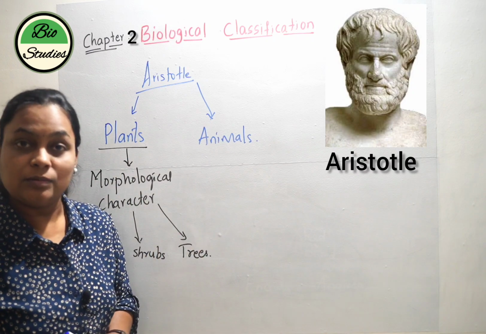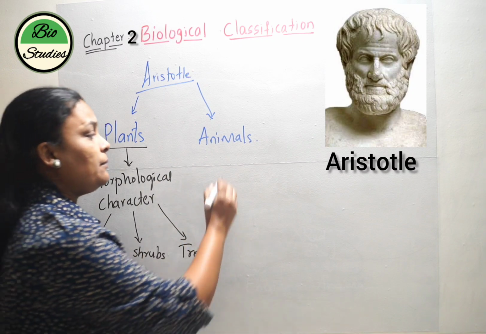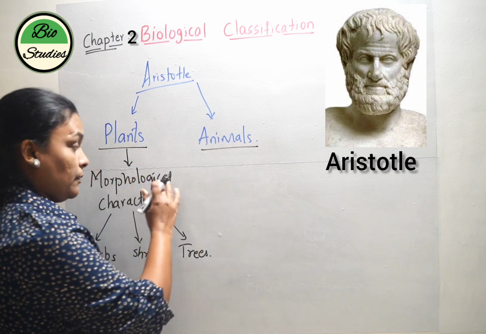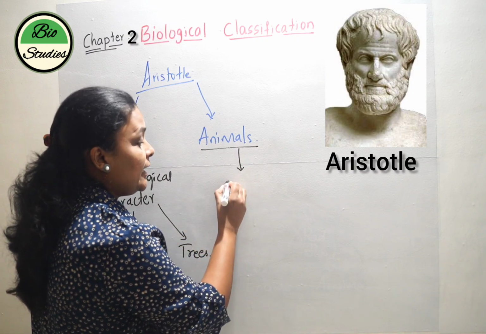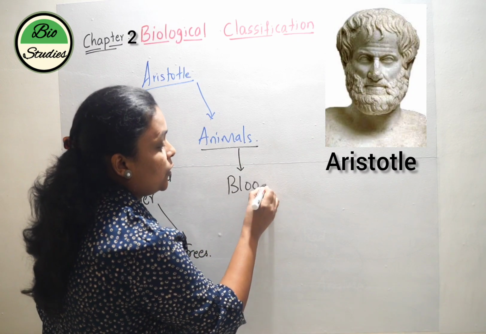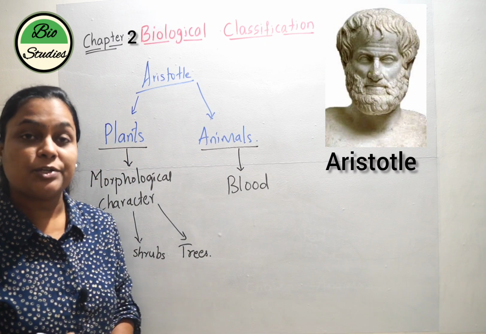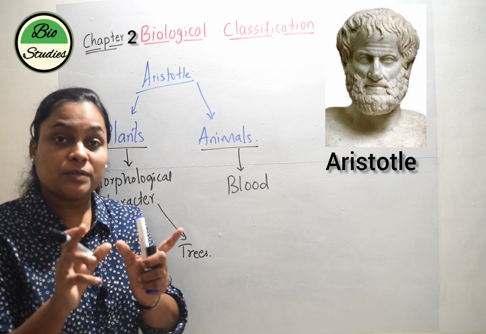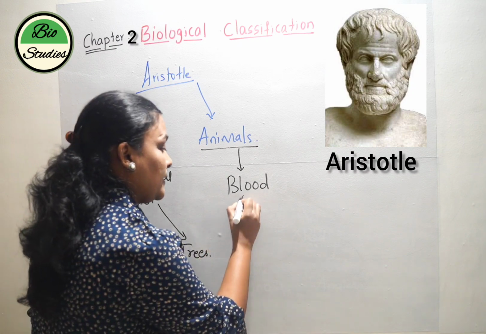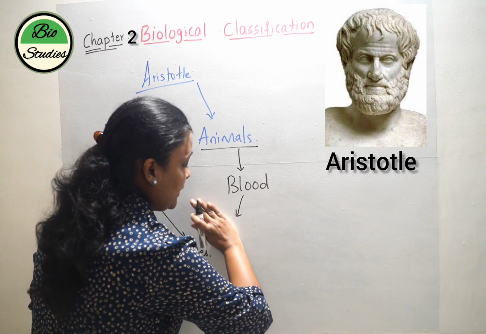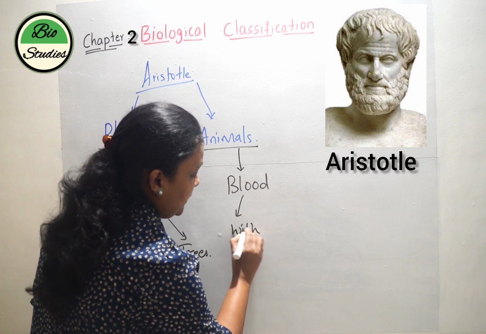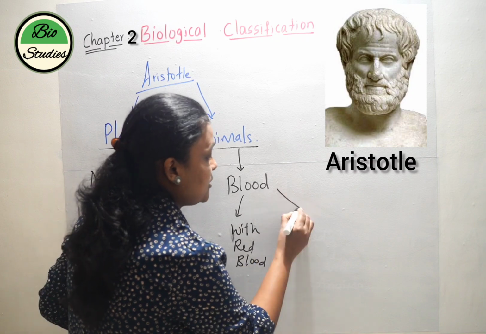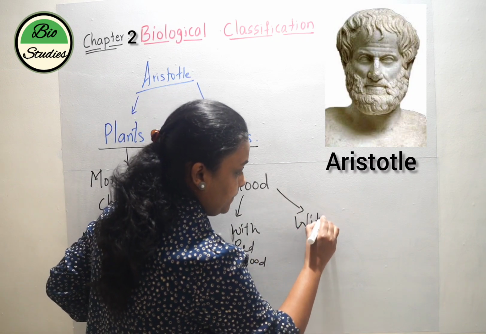Now while coming to the animals category, again not the morphological character, but here he considered the nature of blood for the classification of animals. Aristotle observed two types of animals: the animals with red blood, and the animals without red blood.